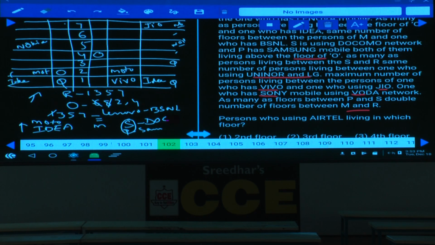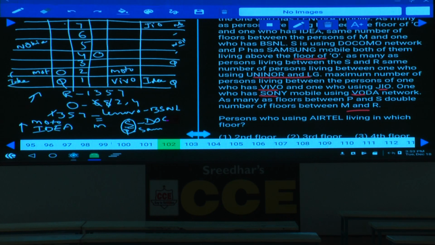Hence between P and S there must be 1, because if there is no person in between these two, 0, M and R, 0 is not possible. Hence between P and S there must be 1. As there must be 1 between P and S, then S is Docomo and P is Samsung. P is Samsung, S is Docomo.